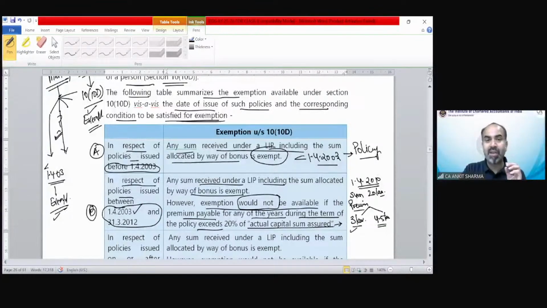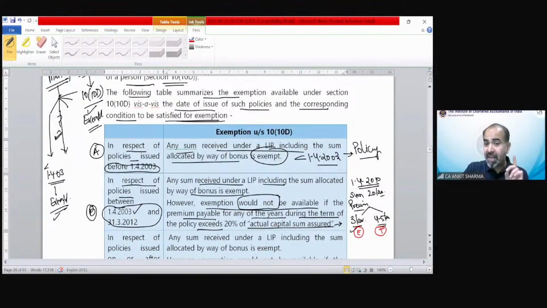If the premium is 3 lakh rupees per annum, then the amount received on maturity is going to be exempted. If this is the premium, the maturity is going to be taxed.